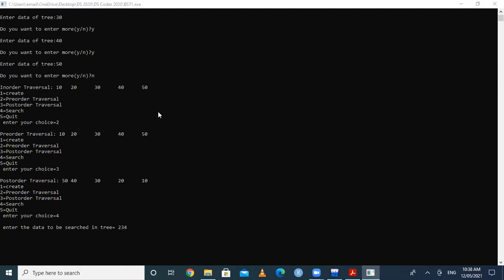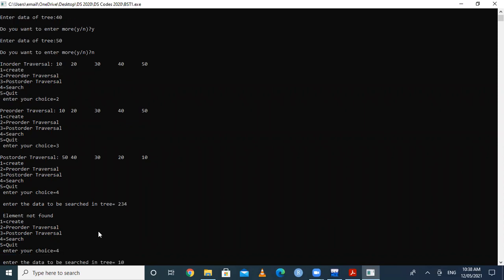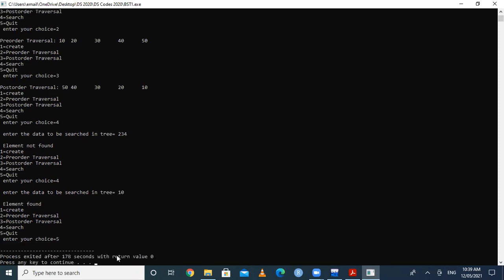Yes or no? Whether 234 is present in this tree, yes or no. That is not present, so it prints a message like element not found. But again I go for the fourth option, and suppose I search for 10. We know that 10 is present in this tree as data, so it prints a message like element found. For 234, it prints element not found, and for 10, it prints element found. And finally, when I select the fifth option, the program terminates.